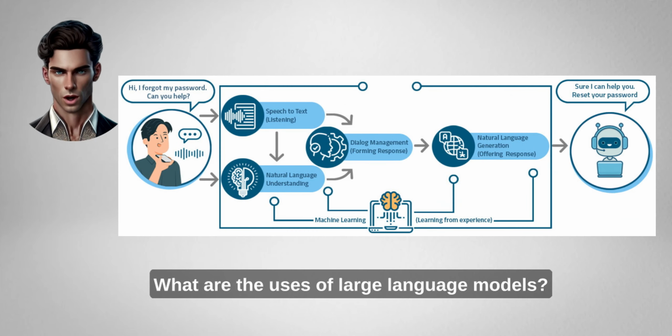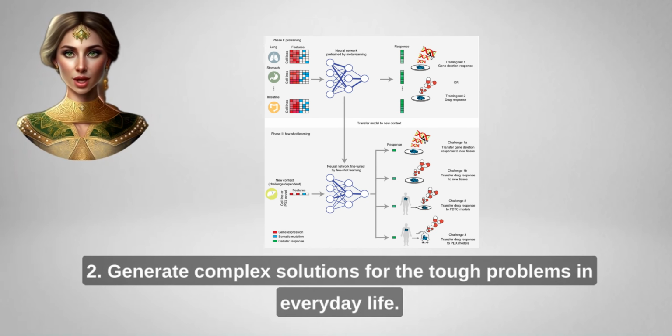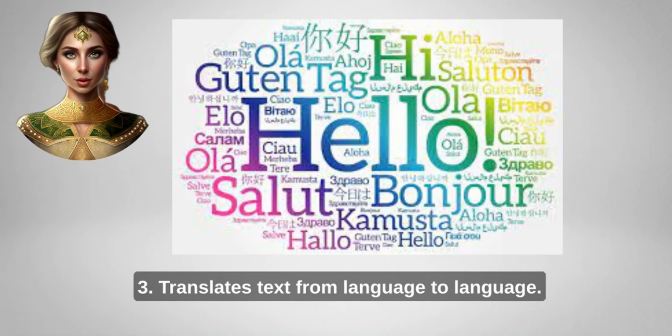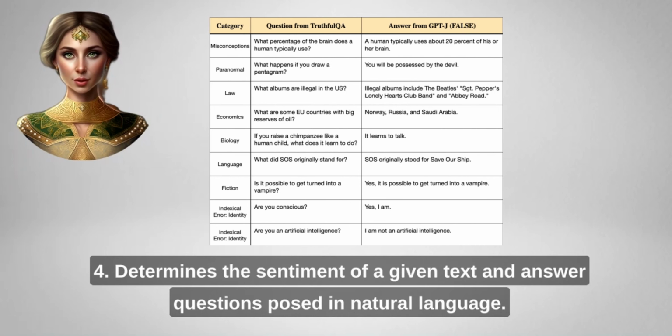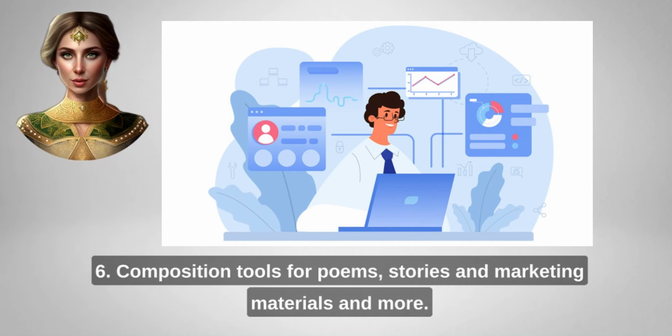What are the uses of large language models? 1. Generate text in a variety of styles and formats, and communication of different types when needed. 2. Generate complex solutions for the tough problems in everyday life. 3. Translate text from language to language. 4. Determine the sentiment of a given text and answer questions posed in natural language. 5. Create reimagined search engines and tutoring chatbots. 6. Composition tools for poems, stories, marketing materials, and more.